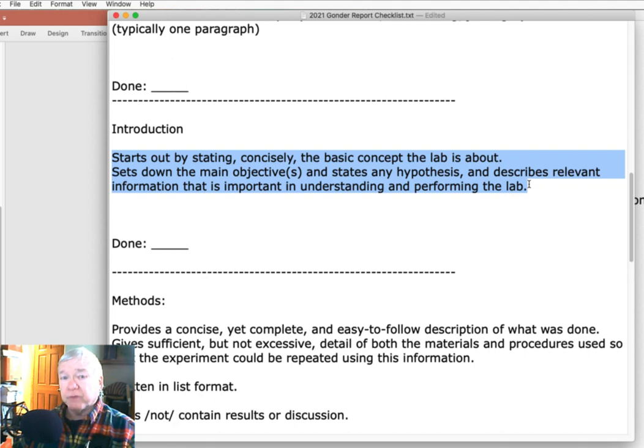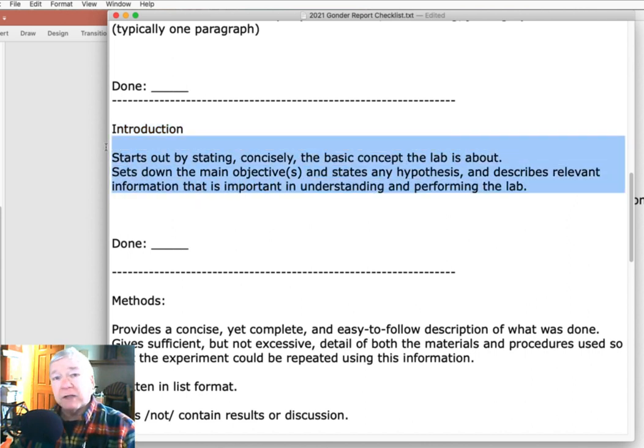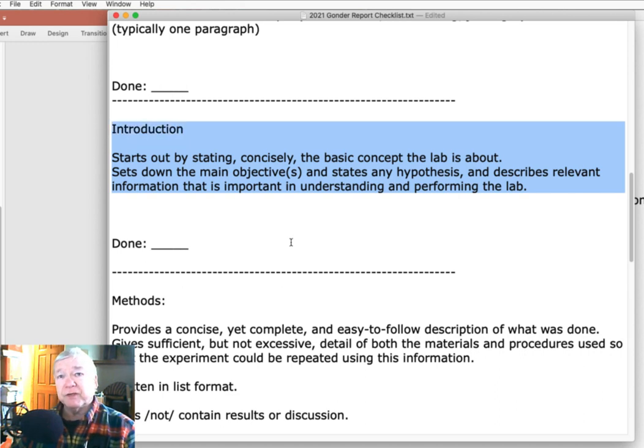It typically is fairly short, a few sentences or a paragraph, but it clearly states what's going on. This really has to be first, because if you don't understand what you're supposed to do, well, nothing else is going to work very well, is it? So doing the introduction first, based on your notes from the lecture or the other instructions for the lecture, that's the first thing to do.